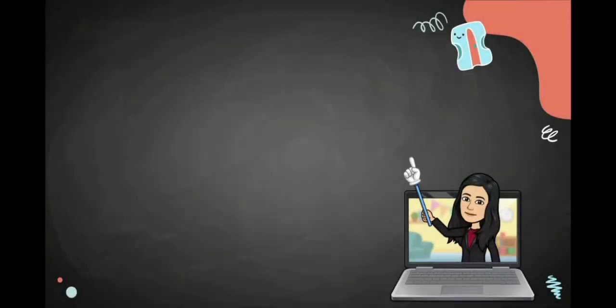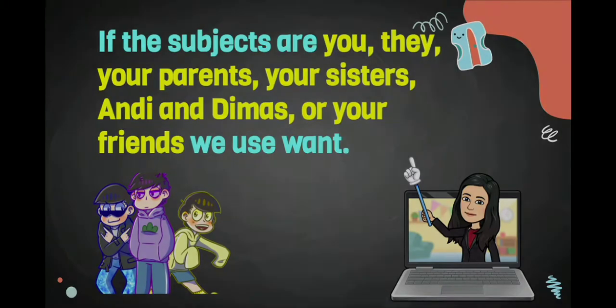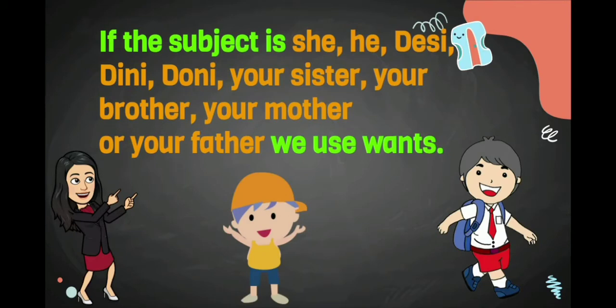If the subjects are you, they, your parents, your sisters, Auntie and Dimas, or your friends, in other words if the subjects are more than one, including the subject I, we have to use want. But if the subject is only one, like she, he, Desi, Dini, Doni, your sister, your brother, your mother, or your father, it means only one except I, so we have to use wants.